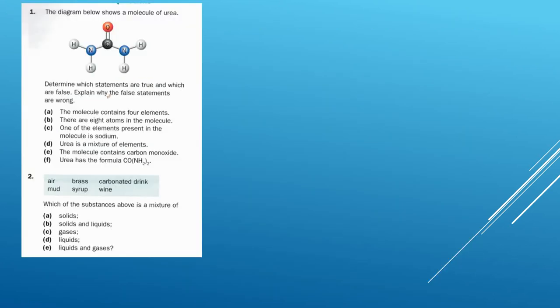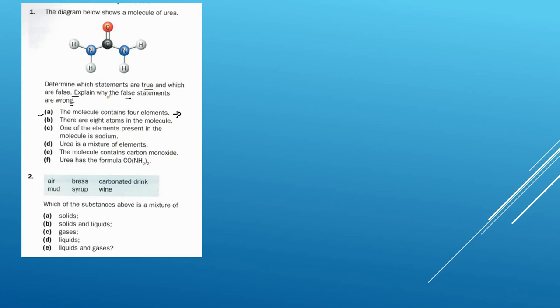Now I hope this idea of atoms, molecules, and compounds is very clear. So let's have some questions. You can pause the video and tell me the answer for this part. If you look at this question, they are asking whether each statement is true or false, and if it is false, what is wrong. So let's talk about question number 1. Molecules contain 4 elements. Is it true? You can pause the video, think about it and let me know.